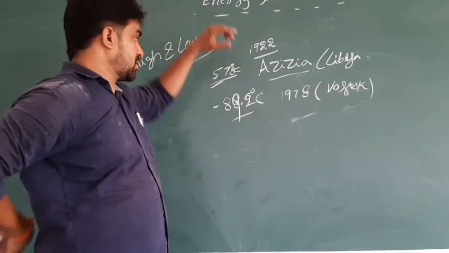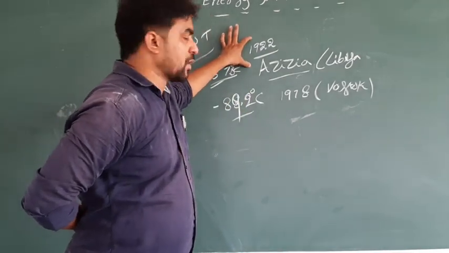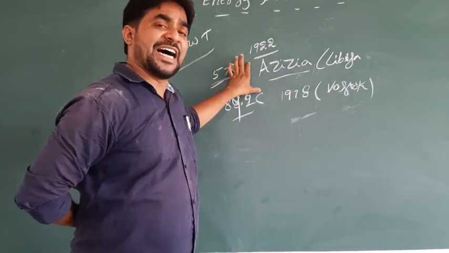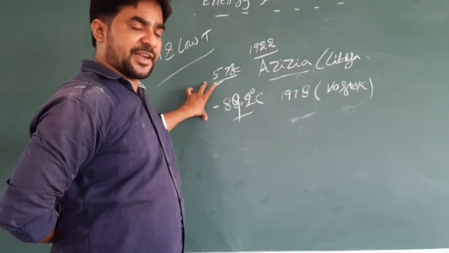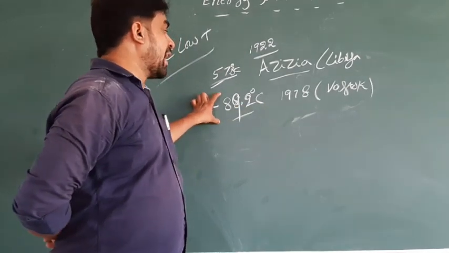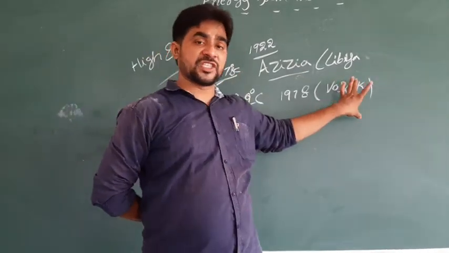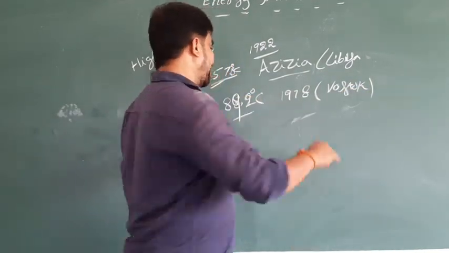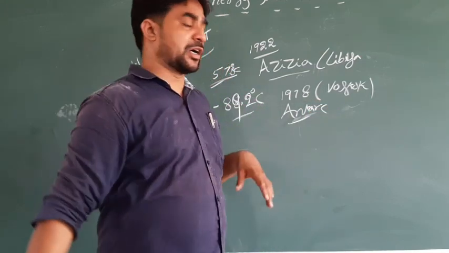One more time: the highest temperature was recorded in 1922 in Azizia of Libya, at 57.8 degrees Celsius, and in 1978 minus 89.2 degrees Celsius was recorded in the region of Vostok, a Russian research station in Antarctica.